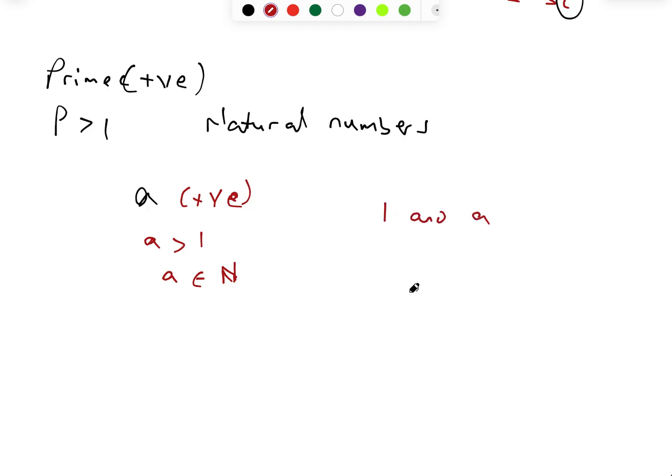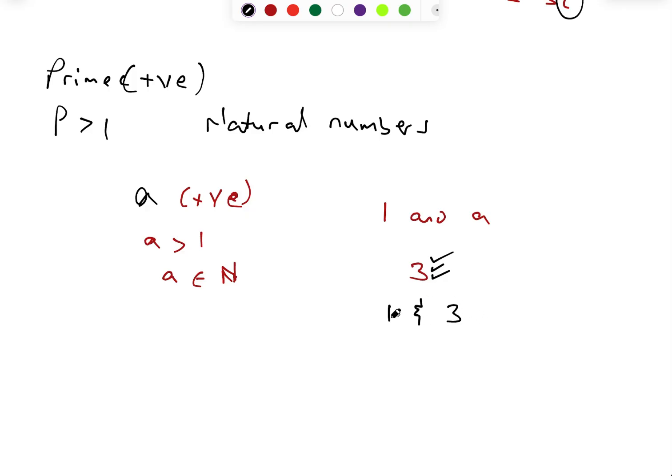So let's take an example. An example is the number 3. If something is going to divide 3 entirely without any remainder, there are only two numbers that can do that. The numbers are 1 and 3 itself. So let us see if 3 satisfies all the conditions. First of all, it is positive, it is greater than 1, it is a natural number, and the only two numbers that can divide 3 are 1 and 3 itself.